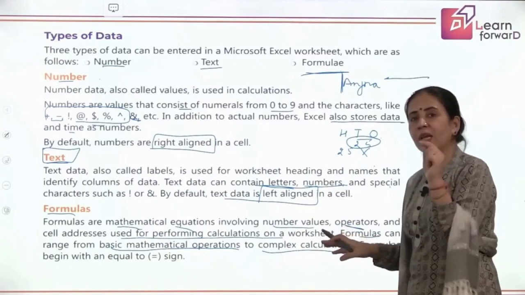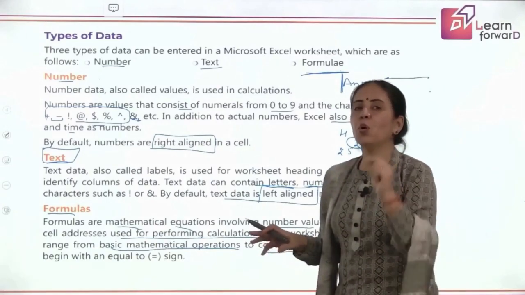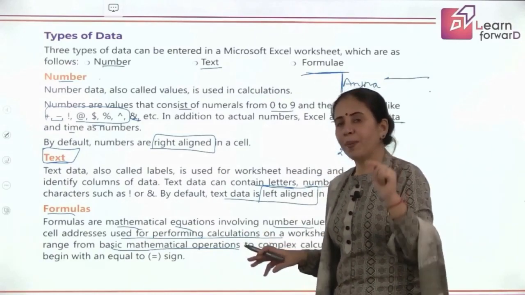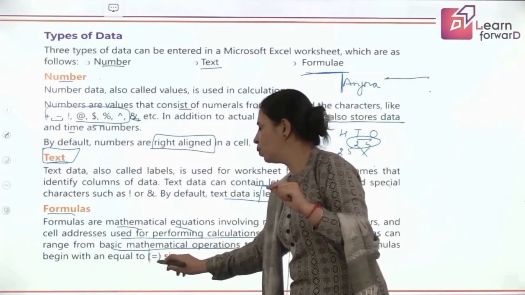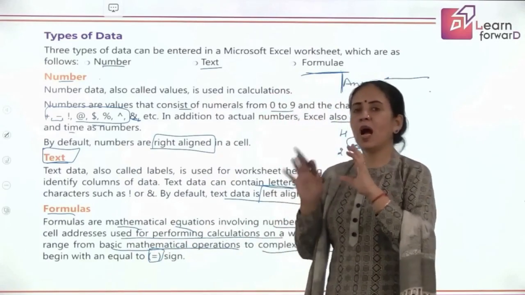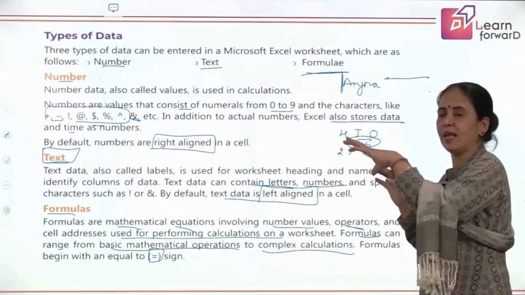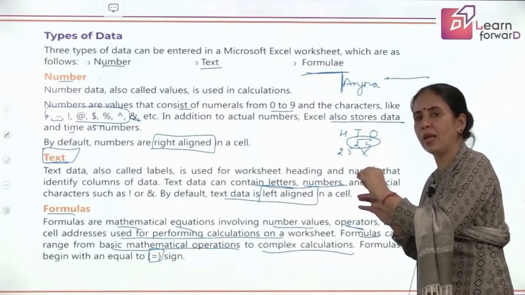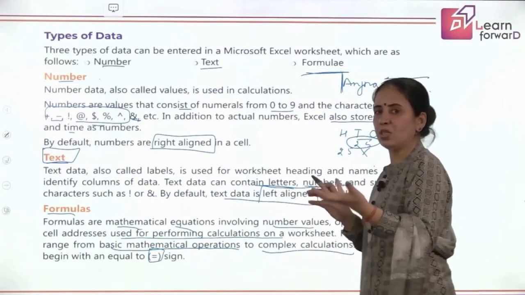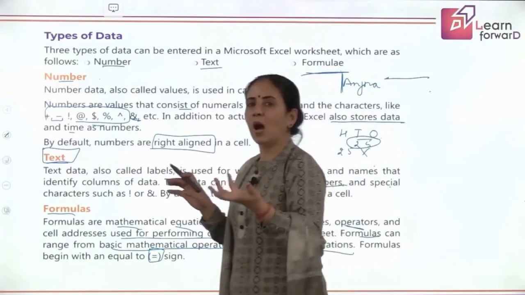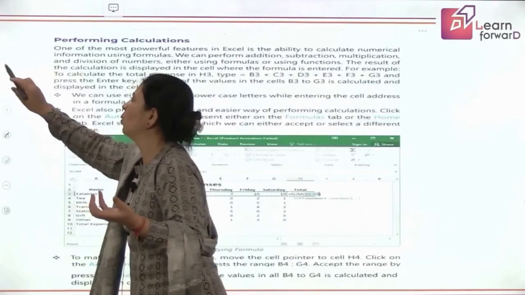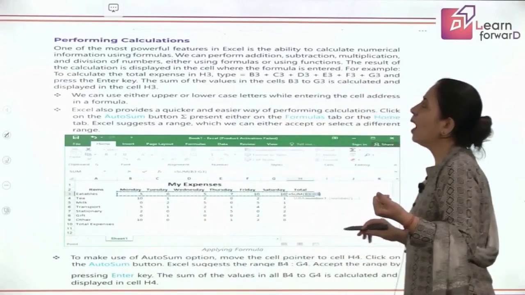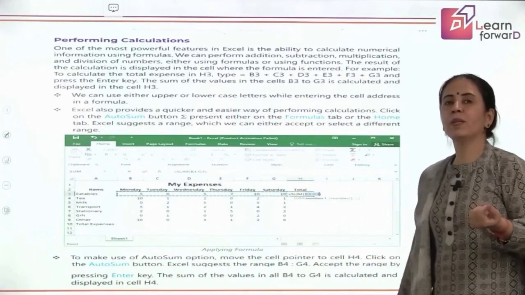So every time make sure when you want to write any formula, it always begins with the equal to sign. Suppose you have an active cell and the first thing you write in the active cell is the equal to sign, that simply gives the indication to the worksheet that the user is about to write a formula inside it. Understood? Now, how to perform the calculations.